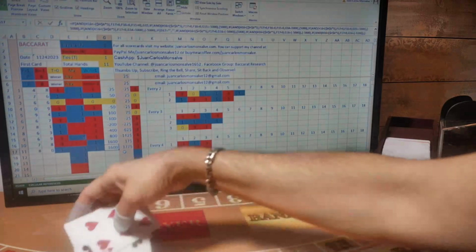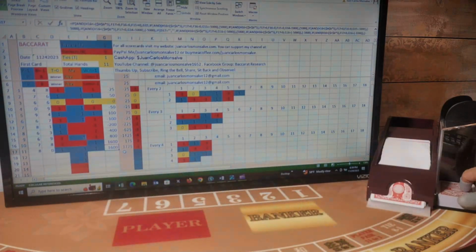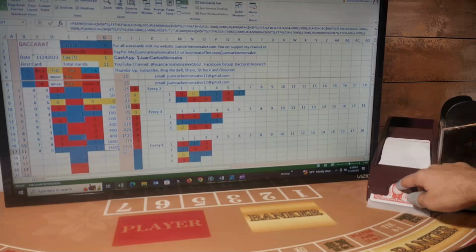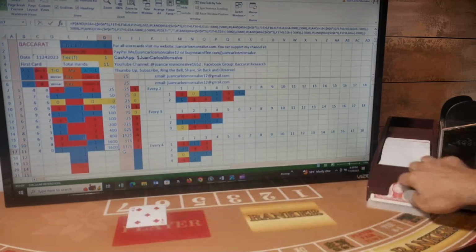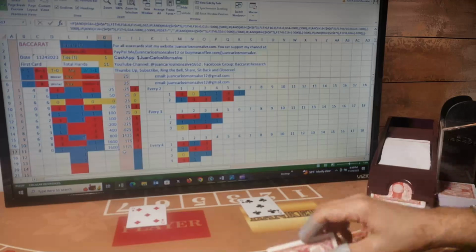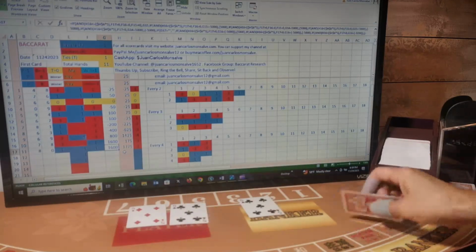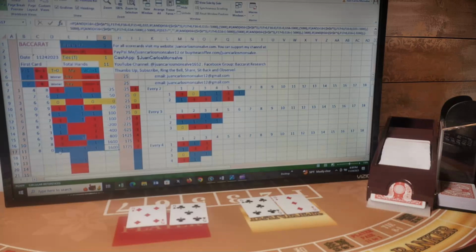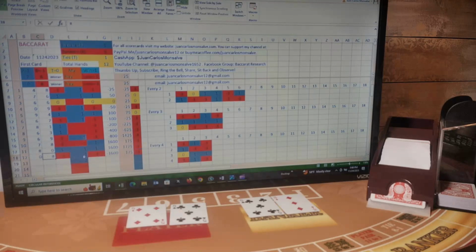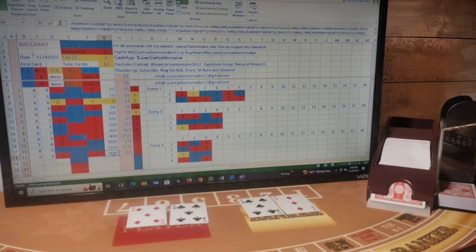My next bet will be again 1600, and I will be betting player. First card for player, first card for banker, second card player, second card banker. Now it's a natural 8 banker, and player has a 0. So this is a banker hand. I was betting player. I lost this hand. I lost 1600.